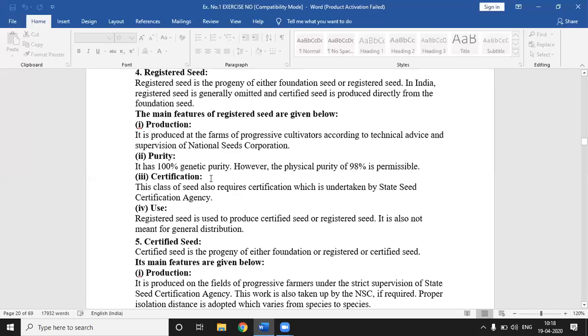like the previous seed, that is foundation seed. Then next, uses of registered seed. Registered seed is used for production of certified seed or registered seed. It is also not meant for general distribution. Okay, these are common points like foundation seed. Now we discuss the last important class, that is